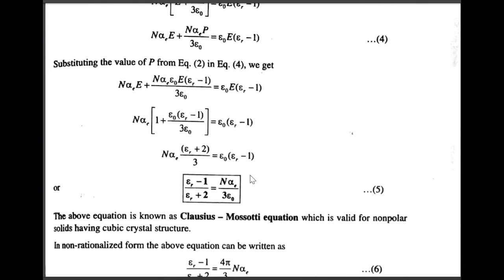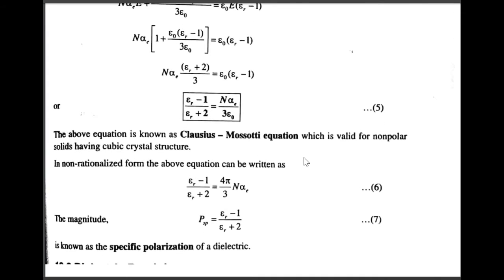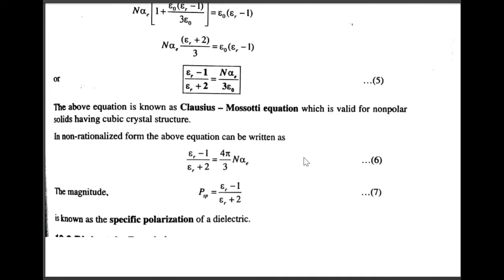Substituting the value of P from equation 2 in equation 4, we get, these are all substitution steps. Finally, we get epsilon r minus 1 divided by epsilon r plus 2 equals N alpha E divided by 3 epsilon naught. Try to simplify these steps. This equation 5 we call the Clausius-Mossotti equation, which is valid for non-polar solids having cubic crystal structure.